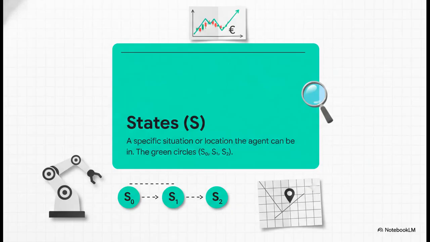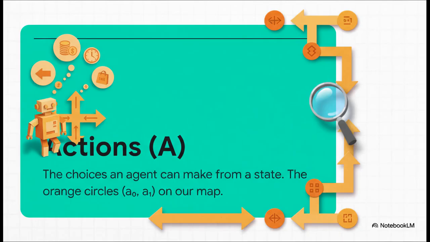First up, we've got S for states. A state is simply a specific situation the agent can find itself in. On our map here, the states are those green circles, S0, S1, and S2. In the real world, a state could be anything, a robot's exact location, the current price of a stock, you name it.